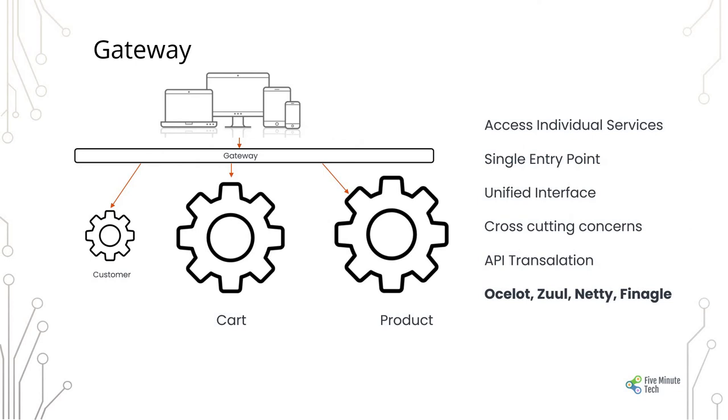Moving on, we have the gateway. Now the gateway is for accessing individual services by different devices which want to get the data. It's a single entry point, and it's a unified interface. It provides cross-cutting concerns, and it helps in API translation. Some of the API gateway implementations could be done through Ocelot, Zuul, Netty, or Finagle.